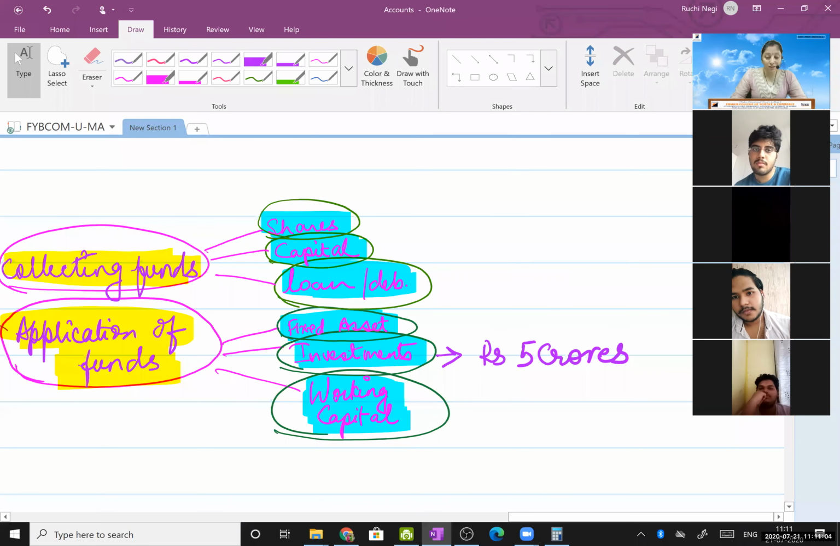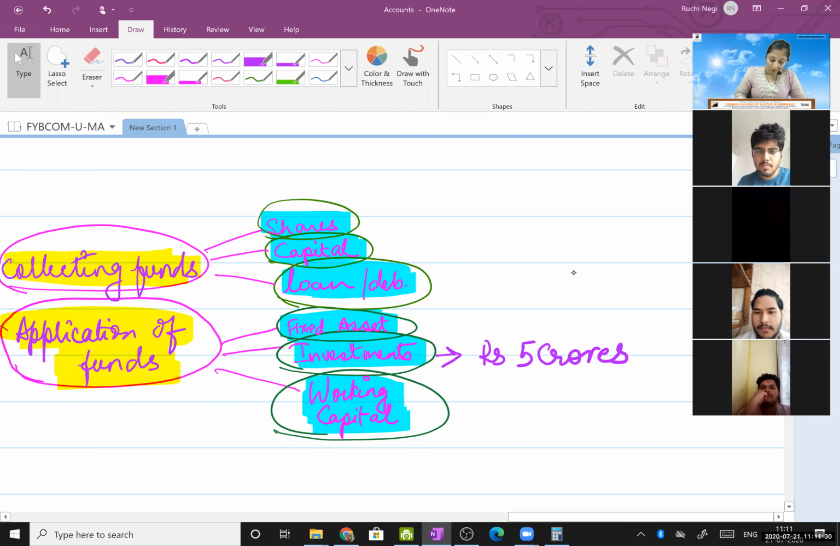Is the screen share visible? First, acknowledge that. Acknowledge it in the chat box. If I ask anything, it has to be acknowledged in the chat box. Okay. Thank you, Surbi and Bukul.